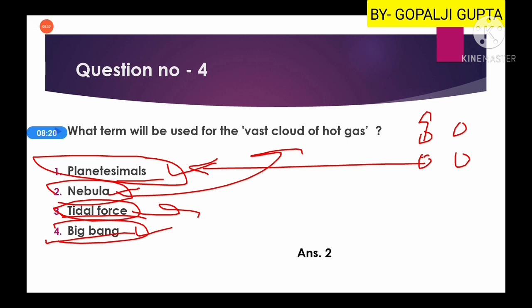Now these terms are used in various hypotheses. If we are talking about the nebular hypothesis, we are talking about the nebula, the vast cloud of hot gas. If we are talking about the planetesimal hypothesis, we are talking about these solid particles. If we are talking about the tidal hypothesis, we are talking about the tidal force. So it becomes easier to understand if you know the terminology.